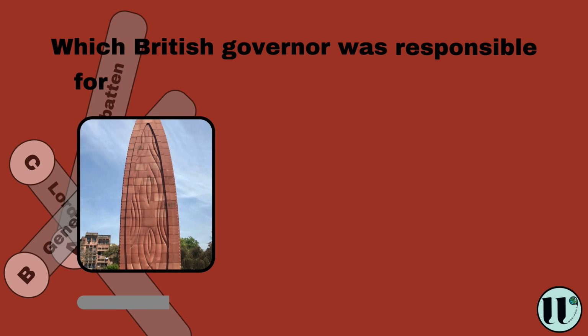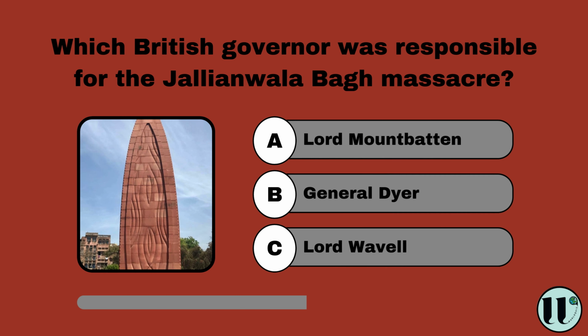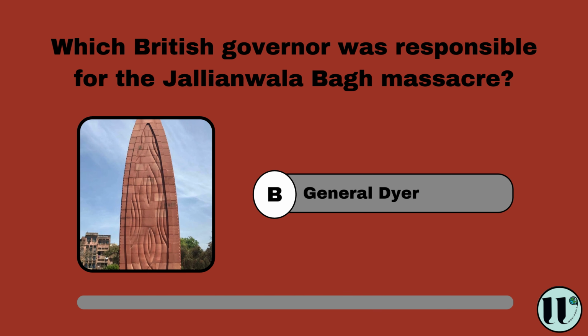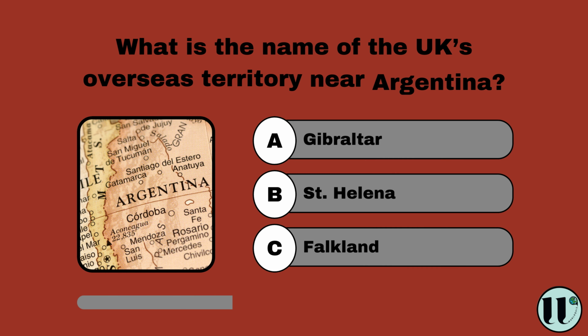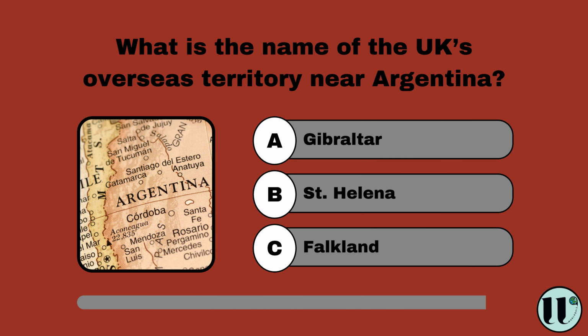Which British governor was responsible for the Jallianwala Bagh massacre? Lord Mountbatten, General Dyer, Lord Wavell. General Dyer. What is the name of the UK's overseas territory near Argentina? Gibraltar, St. Helena, Falkland. Falkland.